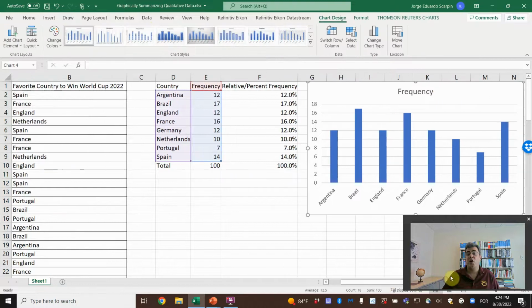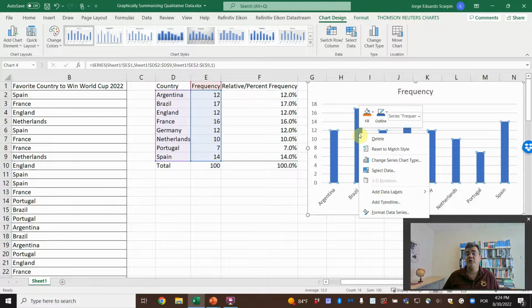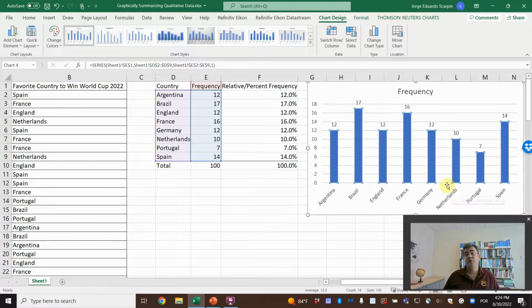So this is a column bar. So here we have more countries here. The most is Brazil, and then France, Germany, and we can add labels here. So just right click your mouse, add data labels, add data labels here on the frequency.